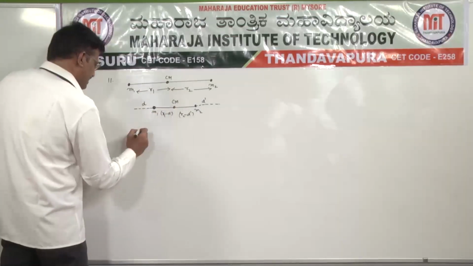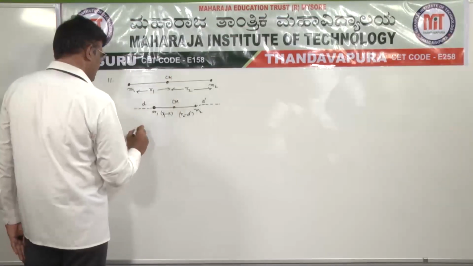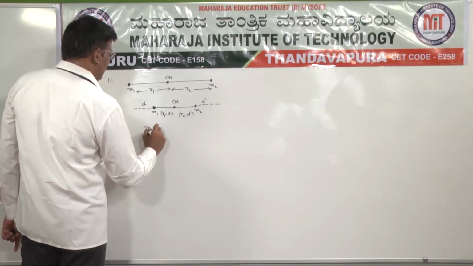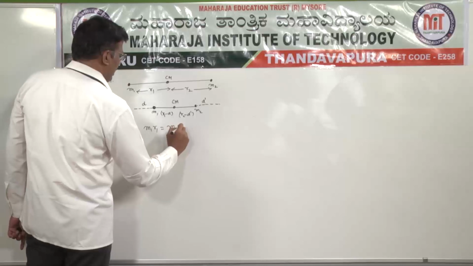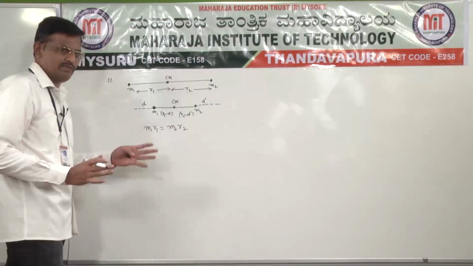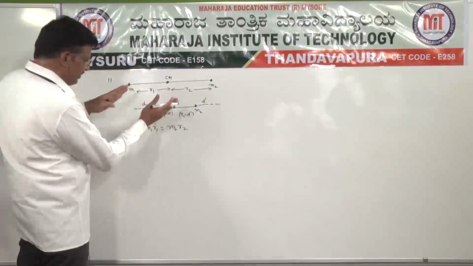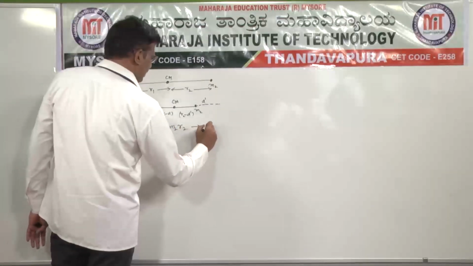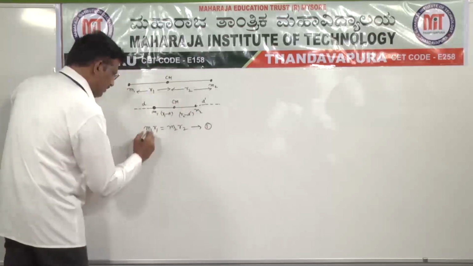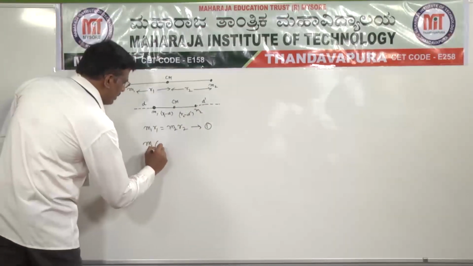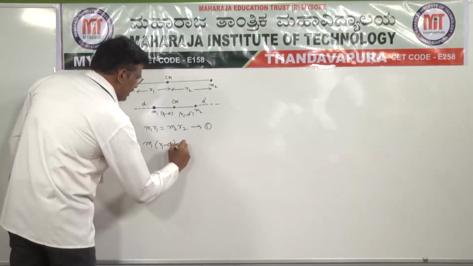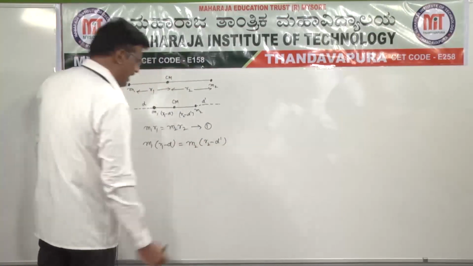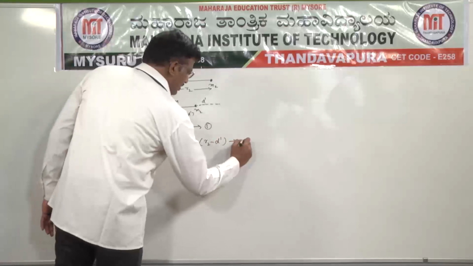So in both the cases, center of mass positions are same. So therefore we can equate both. M1 R1 is equal to M2 R2 is the original formula. In the second case, if this formula is applied, let us assume this is equation 1. For the second case, M1 into (R1 minus D) is equal to M2 into (R2 minus D dash). This we assumed as equation 2.